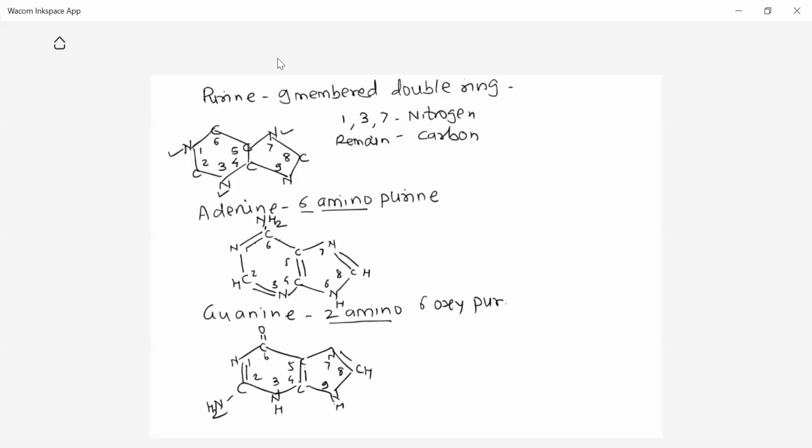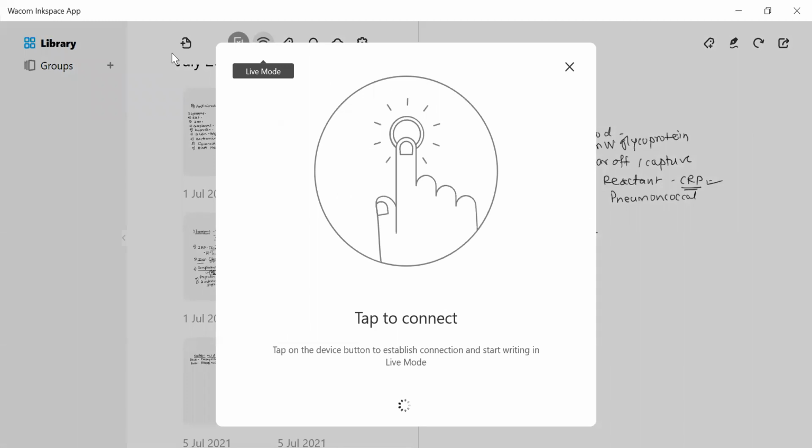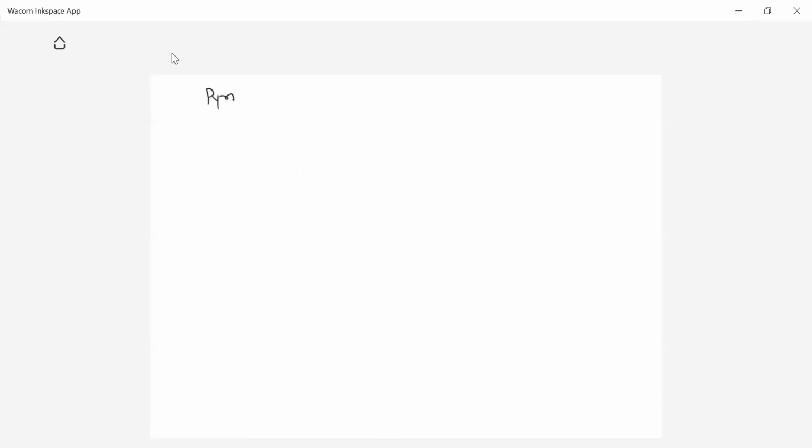Now next is pyrimidine. Now what is pyrimidine and what are the structures of pyrimidine? So let us change the page. Here in case of pyrimidine, as you know, pyrimidines are mainly cytosine and thymine. This pyrimidine has a smaller structure, though it has a larger spelling.